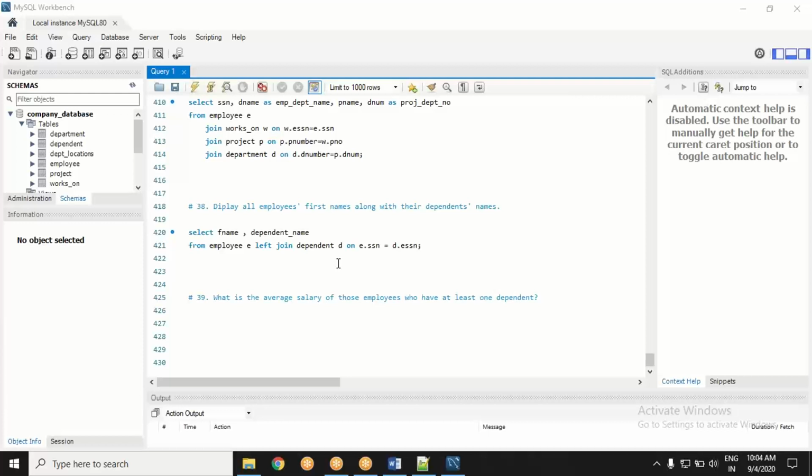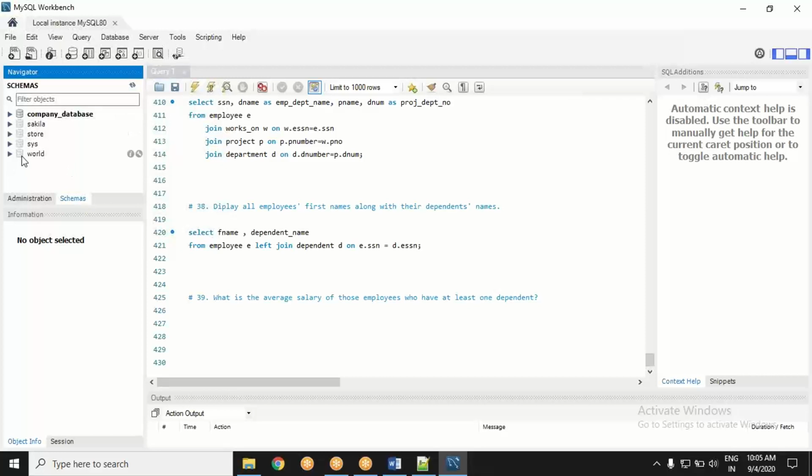Now, the structure which I will go through today: I am going to take a few questions, few queries for the first 10-15 minutes. Then there are some theoretical concepts which we will walk through. And somewhere in between, I will take up the questions of the world schema, the world database, which I gave you for practice.